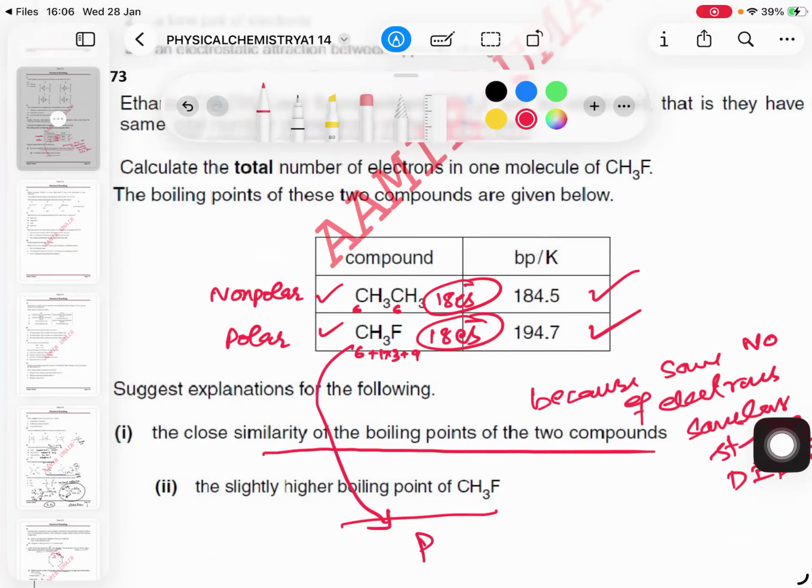It contains an additional force, permanent dipole, which is not there in the first one because it's non-polar. So CH3F has two types of van der Waals: PD and ID-ID. The ID-ID is of the same strength in both, but the additional force in CH3F, PD, makes it a slightly higher boiling point.